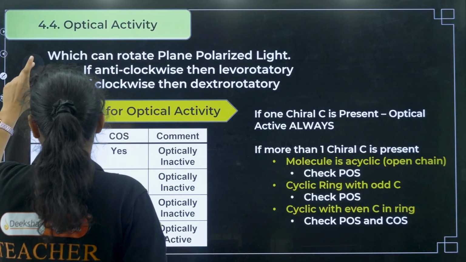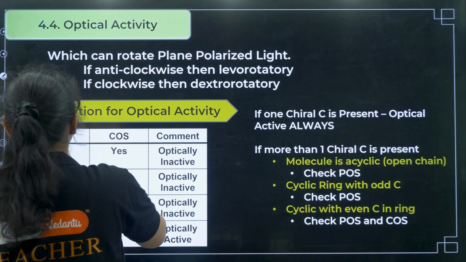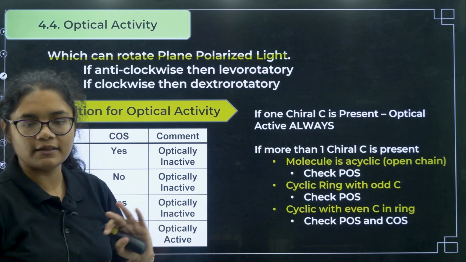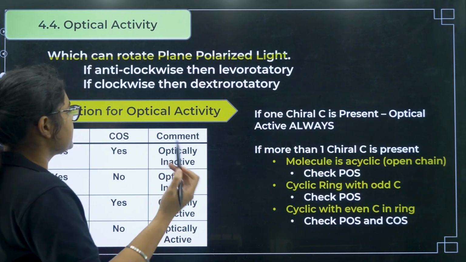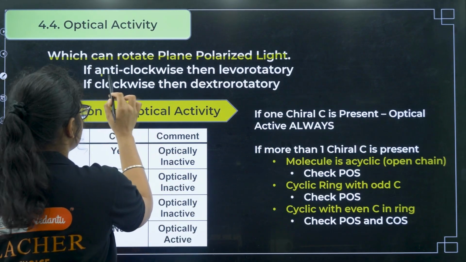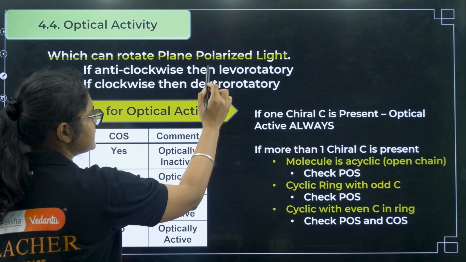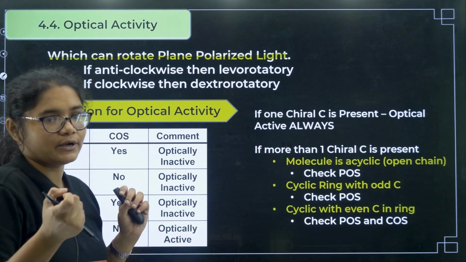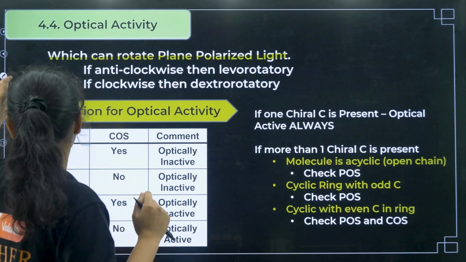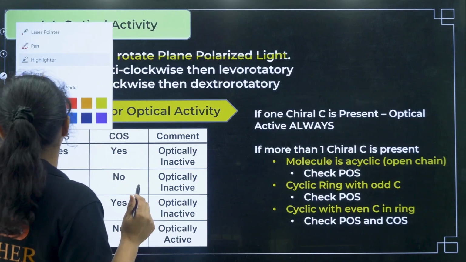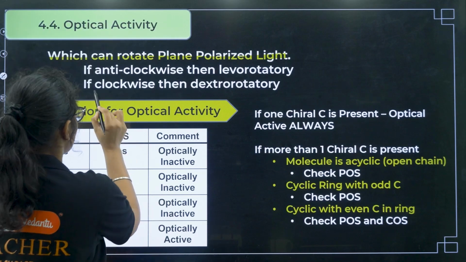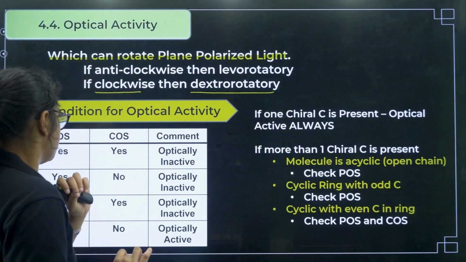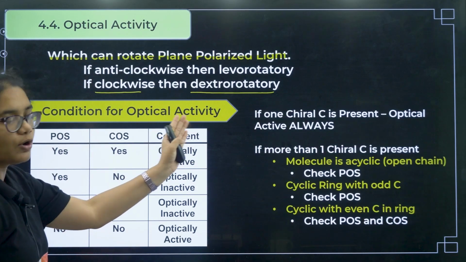So first of all, what do you mean by optical activity? It is something which can rotate the plane polarized light. Now the rotation can be in two ways. It can be either anti-clockwise, right? If it is anti-clockwise, then that compound is called levorotatory. And if it rotates clockwise, then we will call it dextrorotatory. Fine. Now let us understand the conditions for optical activity.